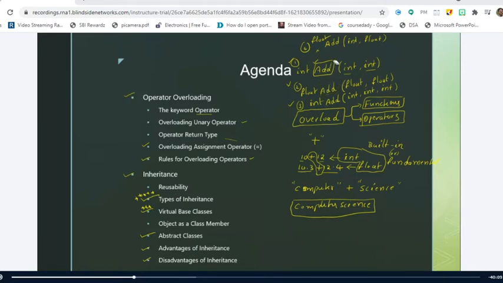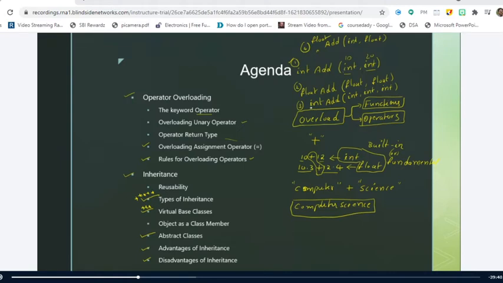Right. So the concept is very simple, right? Function overloading means you are going to overload the function. That means you are going to make the function work differently in different scenarios. Right. So when I call the add function with two integers 10 and 20, which function will be invoked? You tell me the number 1, 2, 3, 4. 1. So 1 will be invoked.